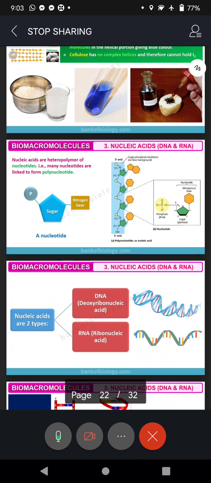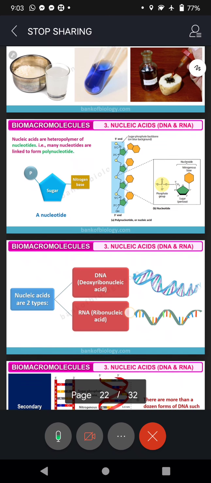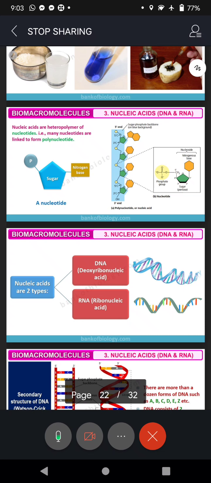deoxyribonucleic acid. If someone asks Raghavendra, what is your secret, Raghavendra replies, sir, my DNA is my secret. Then Sachin will ask, what do you mean by that? Then Raghavendra says, in my body, lakhs of cells are there. In each cell, there is cytoplasm. Inside the cytoplasm, cell organelles are there. One of the cell organelles is the nucleus, which is called the master controller or commandant of the cell. And inside the nucleus, there is a liquid called nucleoplasm.